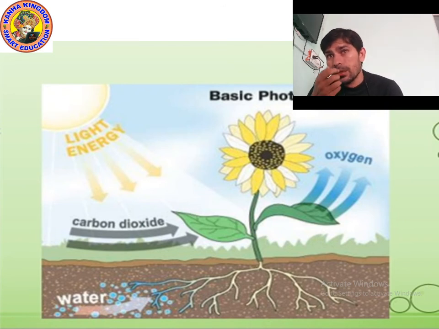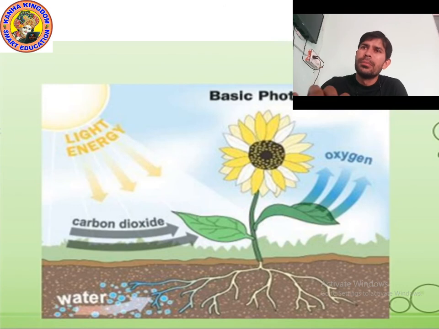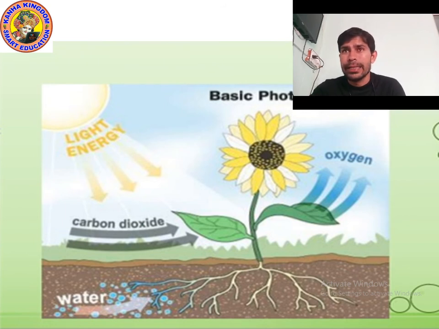So, how does the plant make food? Plants do the photosynthesis process. What is the meaning of photosynthesis? Photo means light, and synthesis means prepare.